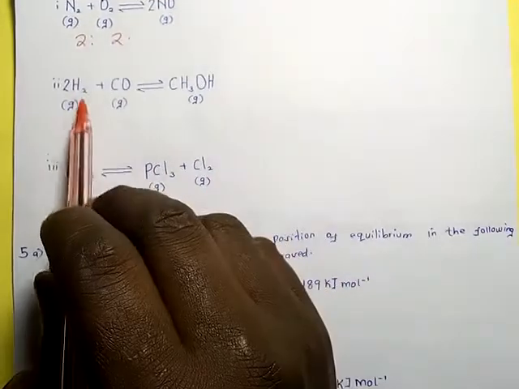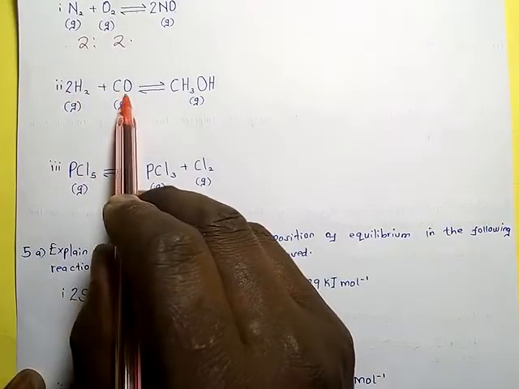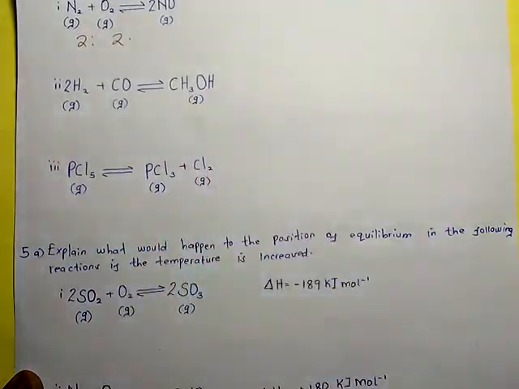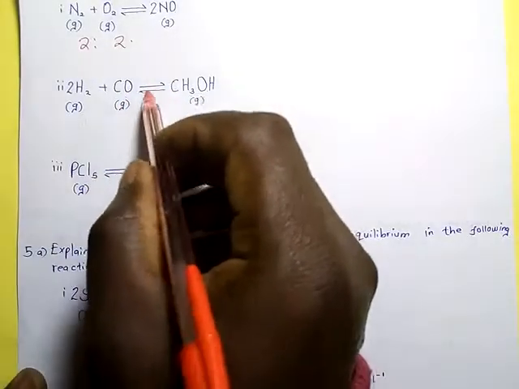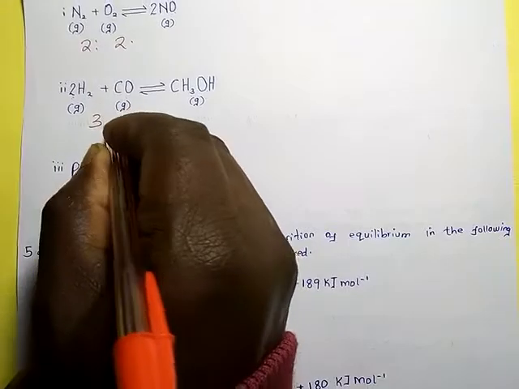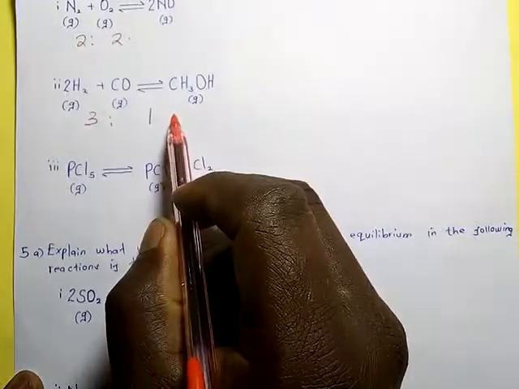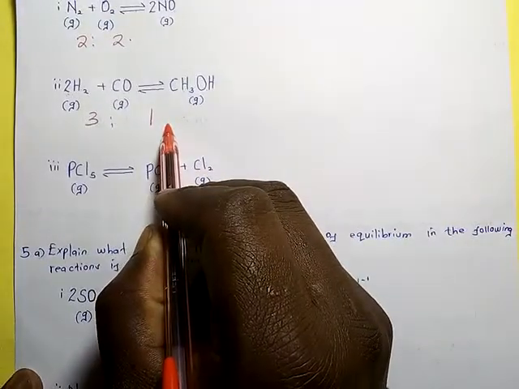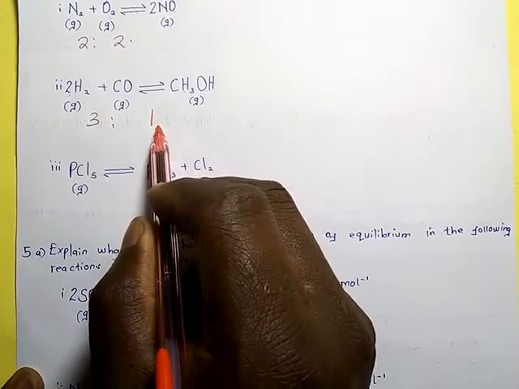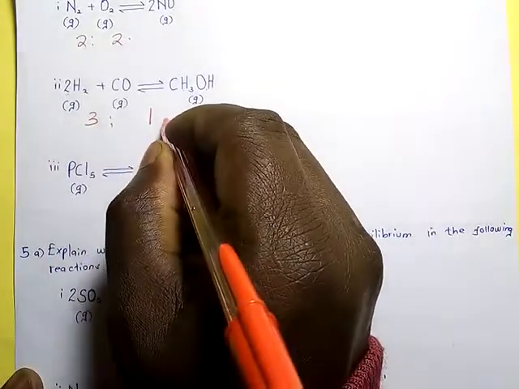Let us consider reaction number 2. Hydrogen is reacting with carbon monoxide to form methanol. So what does pressure do? First, get the number of molecules on the left. This is 2 plus 1 to give us 3. And on the right side, we have 1. So increasing pressure will favor the direction that has fewer molecules or volumes. Therefore, equilibrium will shift to the right.